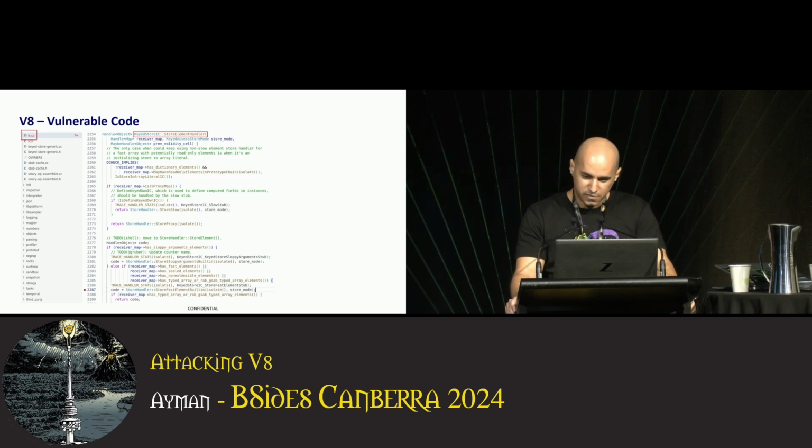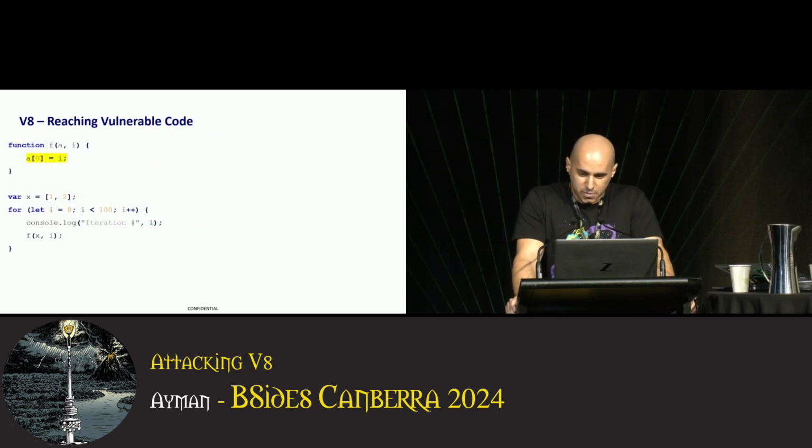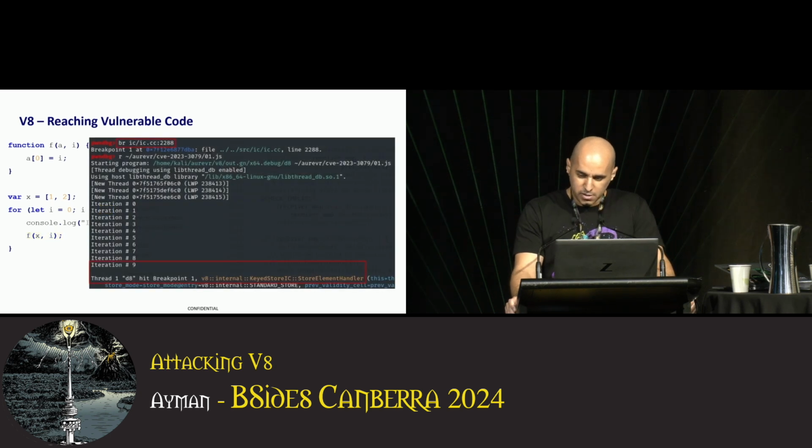Going back to the vulnerable function, let's start writing a proof of concept that triggers the bug. We first want to reach the vulnerable code. Here's a JavaScript function. F stores an element in an array. We keep calling this function repeatedly up to 100 times. Let's run it and watch if inline cache kicks in and reach the desired code. We run D8 under the GDB debugger and set a breakpoint in our target file. And indeed, it hits our breakpoint after 10 iterations of this loop.